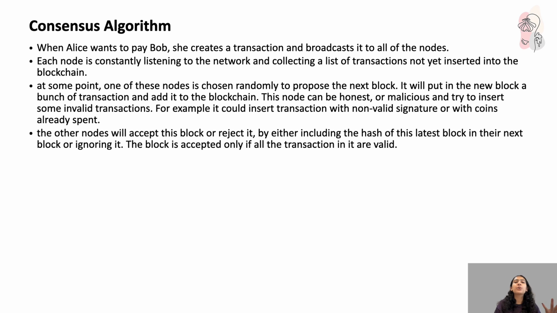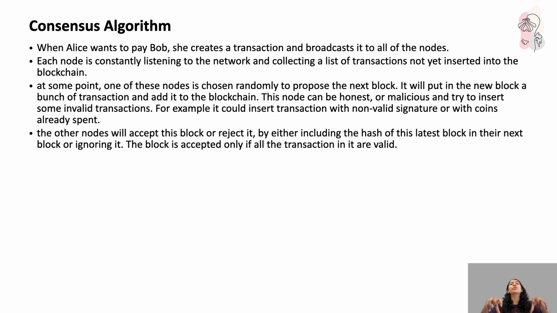So now the network is going to act as the judge, because we don't have any central authority. If nodes see this block is valid, they're going to build upon it. When they build upon it, that means they're going to take this hash and include it in the next block that they're going to build.